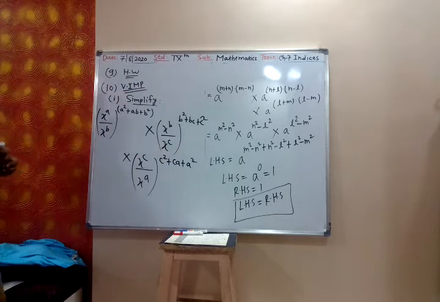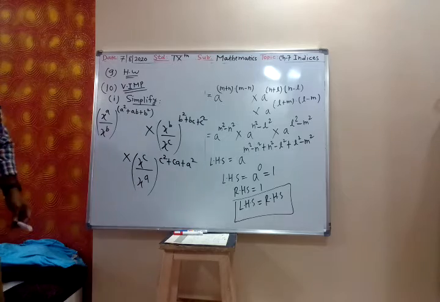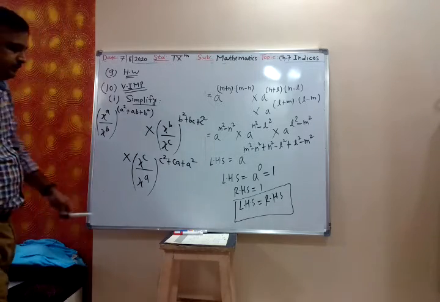Simplify this. You have to find the value of this.